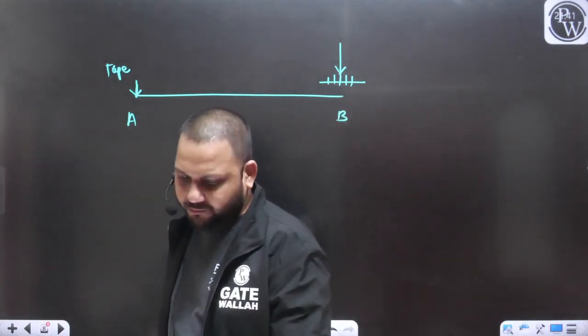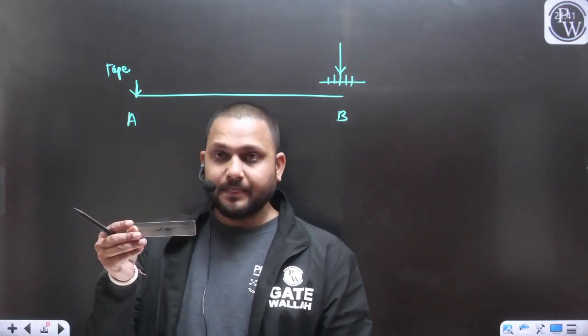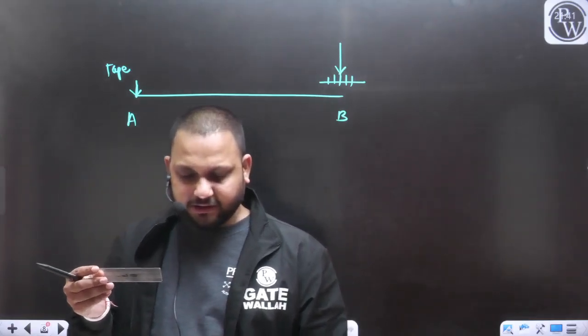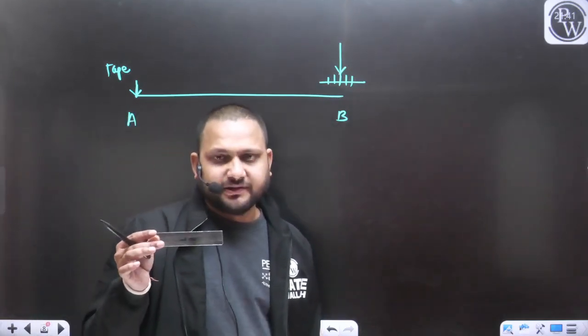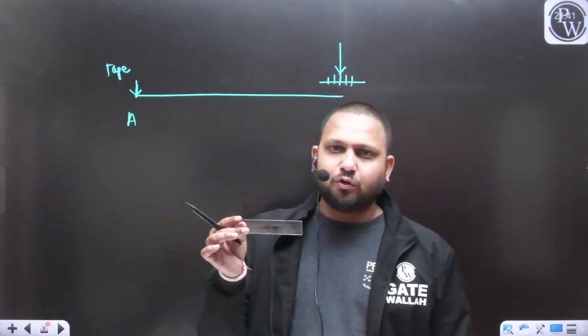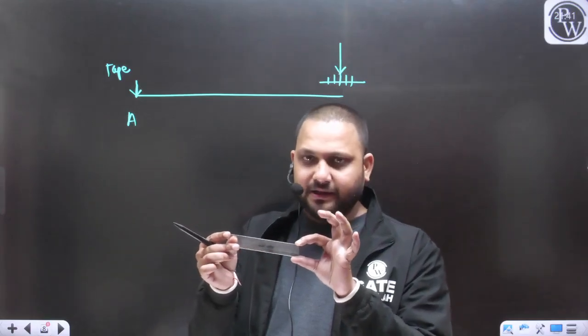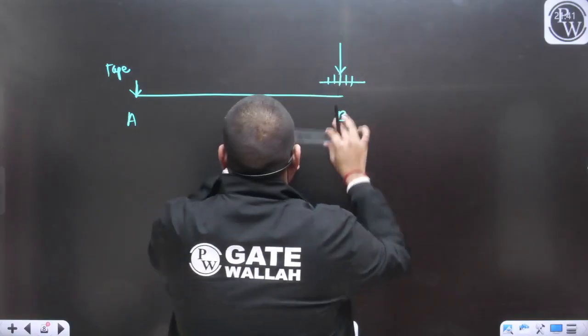With the help of this scale, can we measure the distance between the two points? Yes or no? Yes. With the help of this scale we can measure the distance between the two points. Let's take the starting of the scale at point A, and till point B we can perform the measurement, something like this.